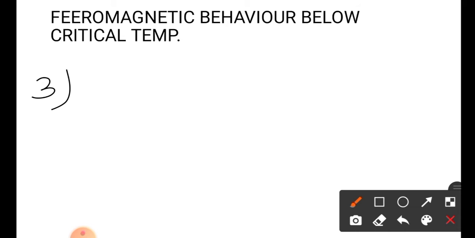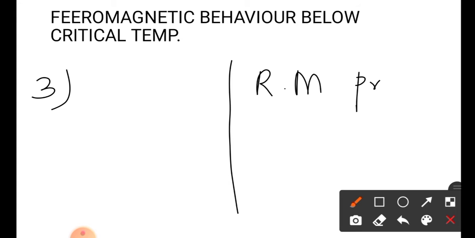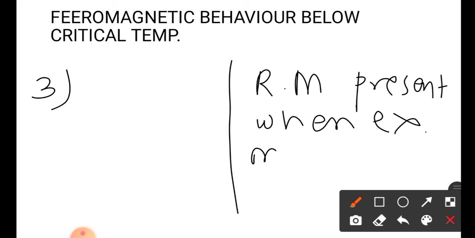After some time, when we remove the external magnetic field, the material does not show any magnetic property. And in case of ferromagnetic material, suppose we keep the ferromagnetic material in an external magnetic field. After some time, when we remove the external magnetic field, some amount of magnetism remains present in the material. That property is called residual magnetism. So residual magnetism is present when the external magnetic field is removed.